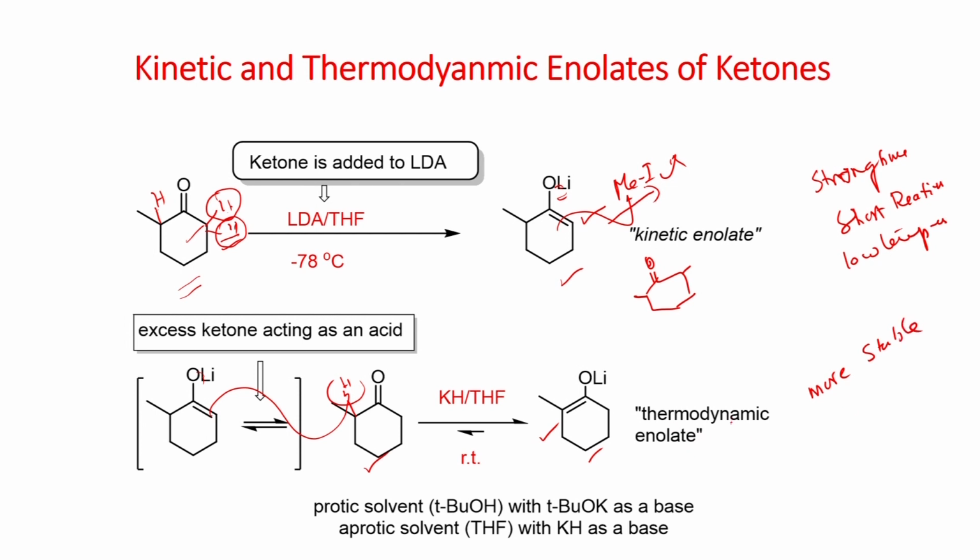This is called the thermodynamically controlled enolate, because it is the more substituted, more stable one. When you prolong the reaction, whichever kinetic enolate you form is converted into the thermodynamic enolate, the more stable one, which can now be reacted with alkyl halide. So, you can undergo SN2 reaction as we have seen, and in this case you get this compound.